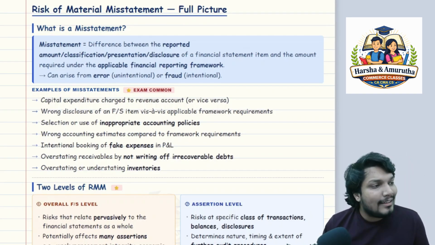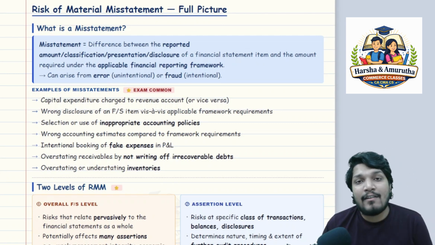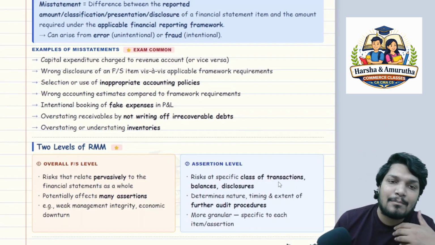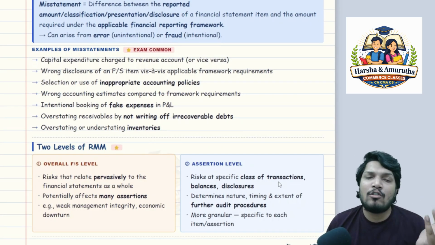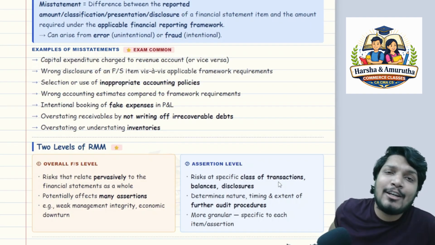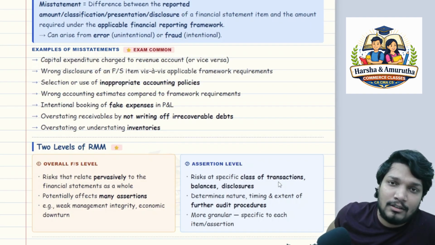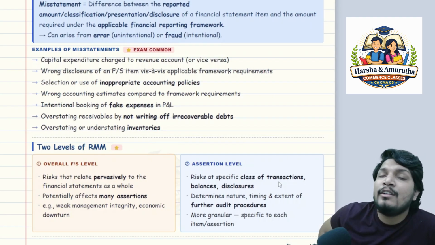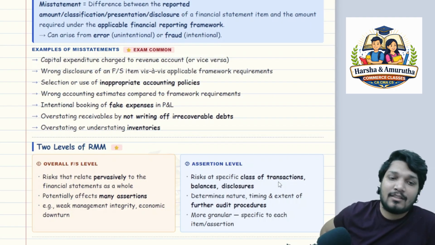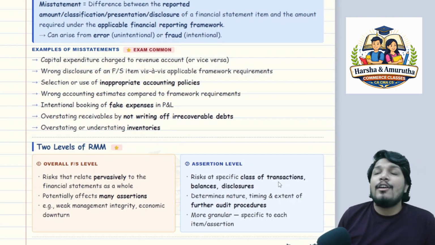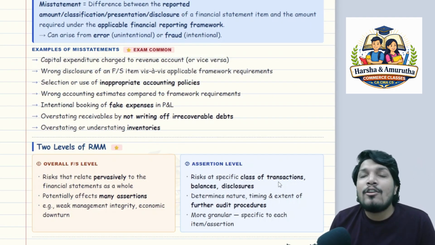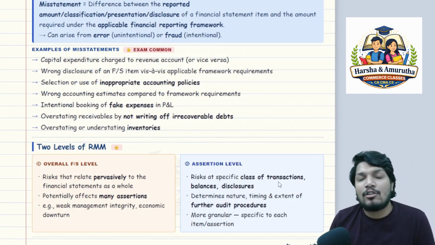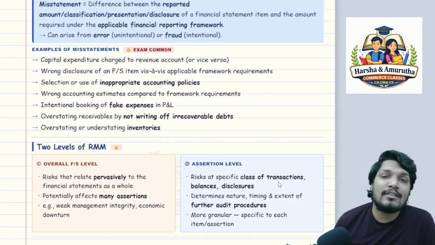So what are the examples that ICAI has given us as misstatements? These are illustrative but not exhaustive, sir. So these are a few examples. Capital expenditure charged to revenue account. You bought a fixed asset and you're charging it to the P&L account. That is wrong, so automatically that is a misstatement. So whatever number you are seeing in your balance sheet as far as fixed assets is concerned, that is incorrect. Correct? You are using inappropriate accounting estimates, inappropriate accounting policies, something which is not a standard regular accounting practice. You are doing something else, right?